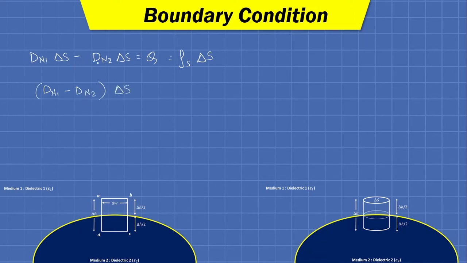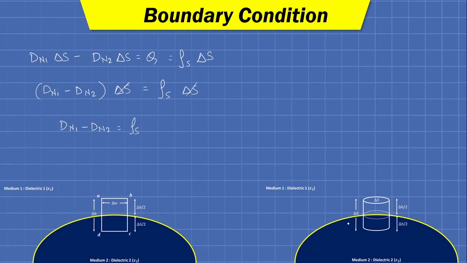So we have kept delta s as a common factor from the left hand side of the equation. Here we are having rho s into delta s, so delta s will cancel out. Finally we are having dn1 minus dn2 equals rho s.